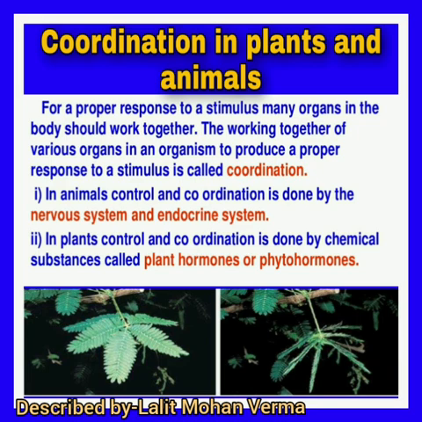In animals, control and coordination is done by the nervous system and the endocrine system, that is, hormones. While in plants, control and coordination is done by chemical substances. We can say plant hormones or phytohormones. Plants also have hormones. They are called phytohormones.